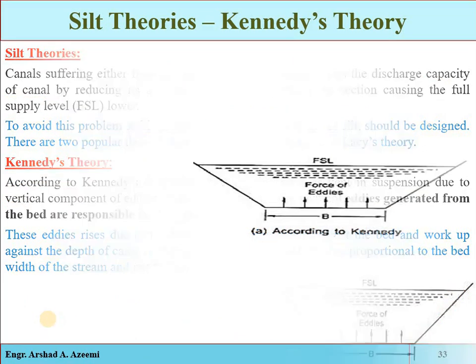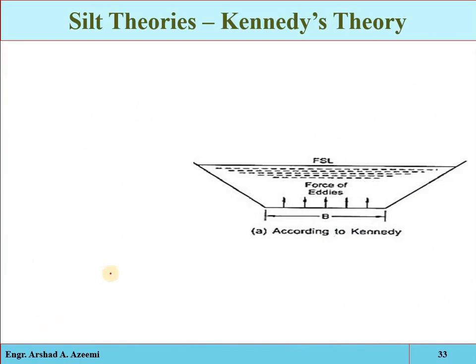Now see, both conditions depend on velocity. Velocity depends on the dimensions of the cross section, the bed width, the depth of the water, the slope of the alignment, and the roughness coefficient. These are the design parameters.